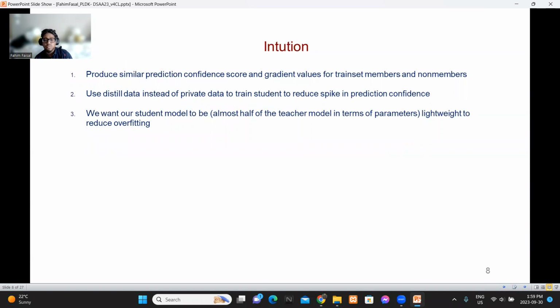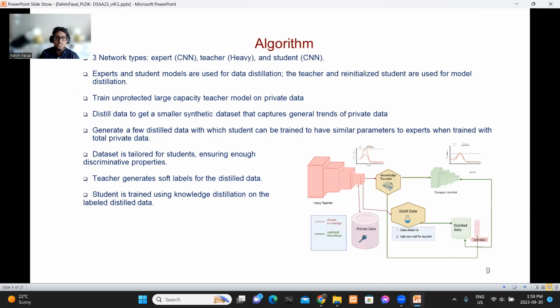The intuition is that we want to produce similar predictions, confidence scores and gradient values for members and non-members of the training set. We will use distilled data instead of private data to transfer the knowledge to the student. We want our student model to be lightweight and efficient so that it can reduce overfitting. Three types of networks are used during the process. We can see the large heavy teacher model in red, the green student model, and some expert models are also used. Expert and student have the same architecture. Expert and student are used during data distillation, and teacher and student are used for knowledge distillation.